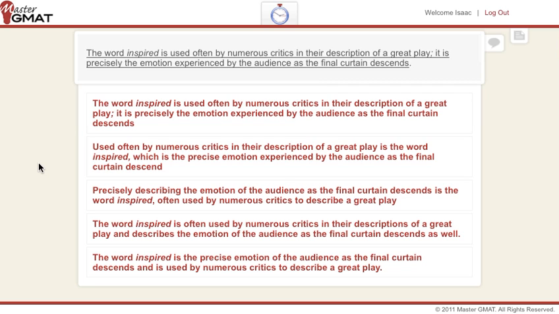And basically we're looking at a sentence correction, and as you know, in sentence correction questions, if you want to try it out on your own, you can pause the recording, try it, and then unpause it to listen to the explanations. Those of you who want to just listen in the whole way without trying, that's fine too, but for those who want to try it, pause the recording now.